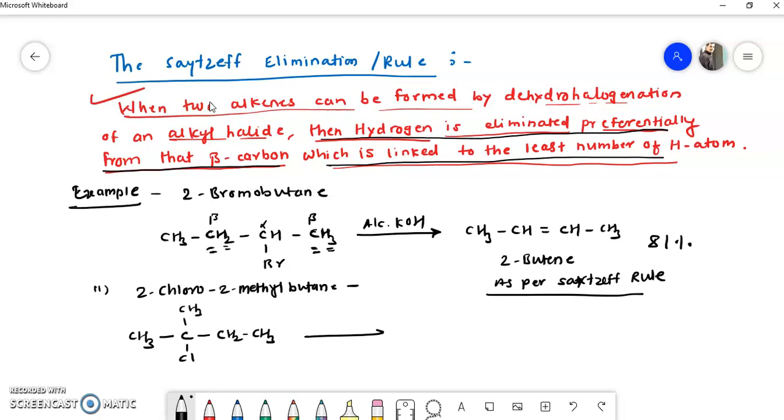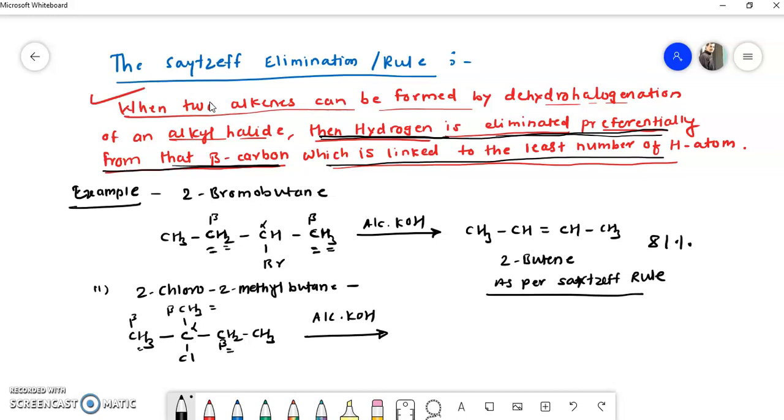So when this is treated with alcoholic KOH, what happens? Again you see, this will be the alpha carbon, and these will be beta carbons. So there are three possibilities here. Again we have to use the Saytzeff elimination rule. Our rule says hydrogen is eliminated preferentially from that beta carbon which is linked to the least number of hydrogens. This beta carbon has 3 hydrogens, this one has 3 hydrogens, and this one has 2 hydrogens.